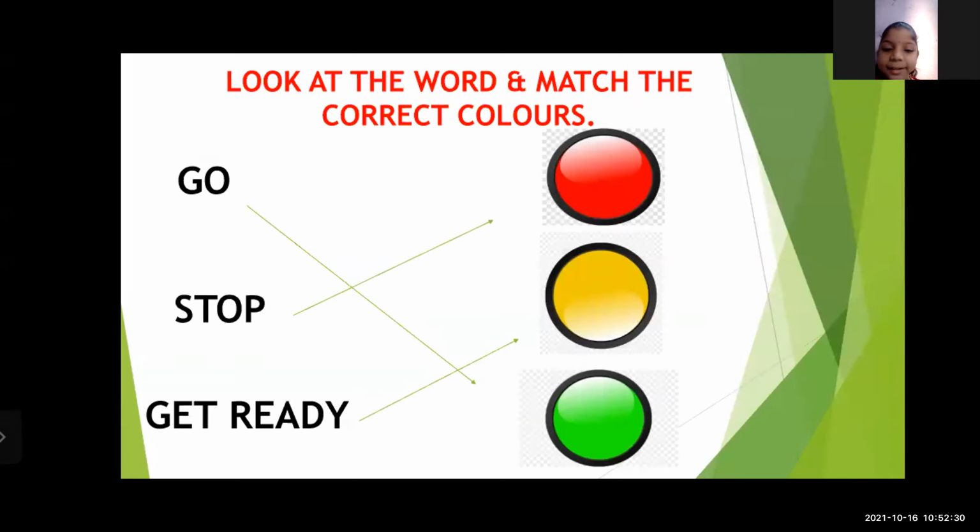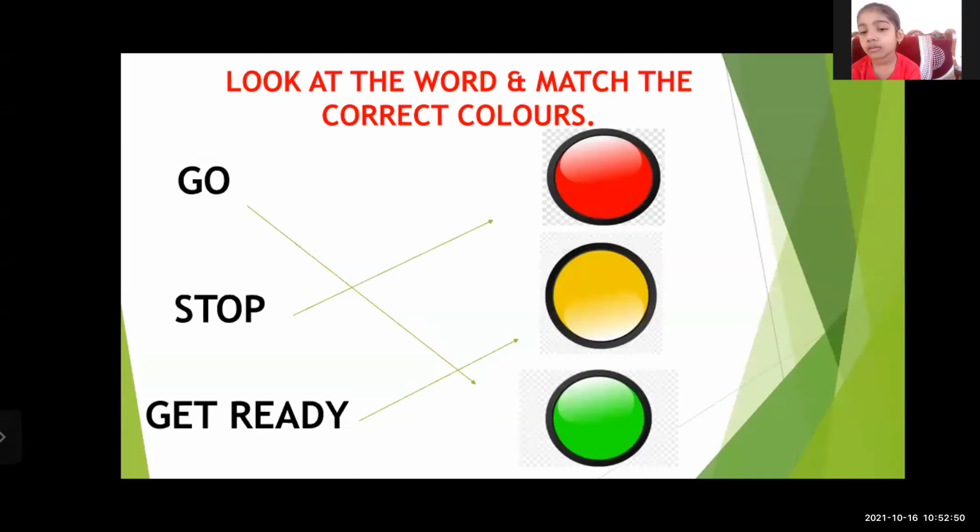Yes. Okay. So stop for red, get ready for yellow, and go for green. Okay. So these are the traffic rules.